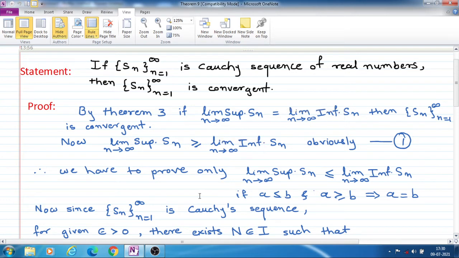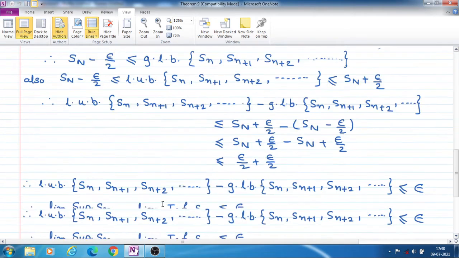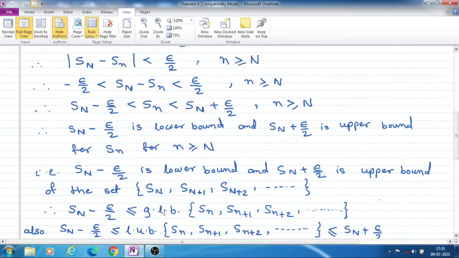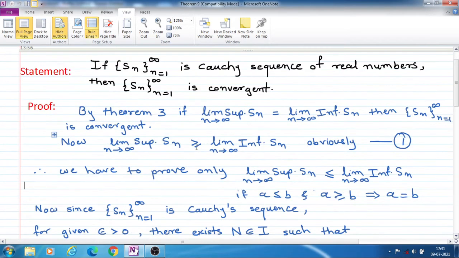The limit superior of Sn is always greater than or equal to the limit inferior of Sn, because the limit superior of Sn is nothing but the limit of the LUB of the set S1, S2, S3 and so on, and the limit inferior of Sn is nothing but the GLB of that set.